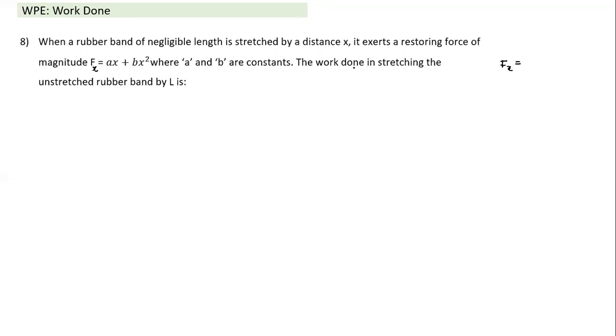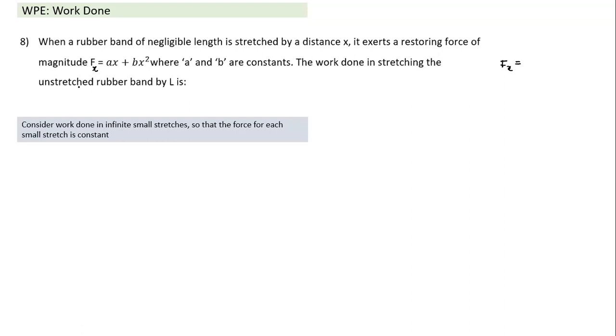What is the work done in stretching the unstretched rubber by a length L? Conceptually, how do we solve this question? It's a variable force. Let's try and visualize what is happening here, and in a way there's some similarity to what happens in case of a spring. When we take a piece of rubber, initially it is of very small length. We start applying a force. As we keep gradually increasing the force, its length also will keep on increasing. So for every small element, when we stretch, the force will keep varying.